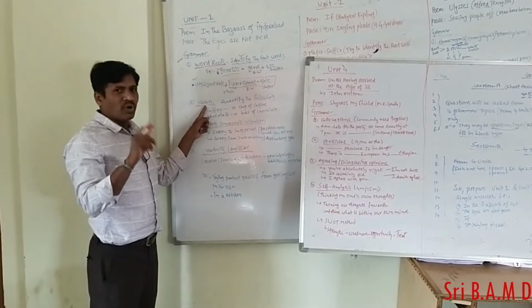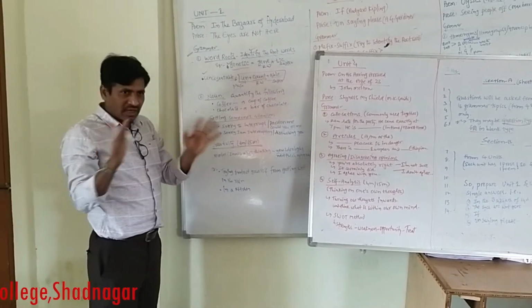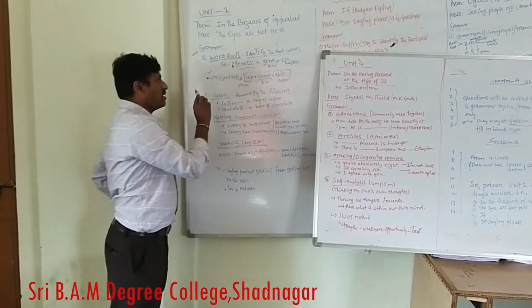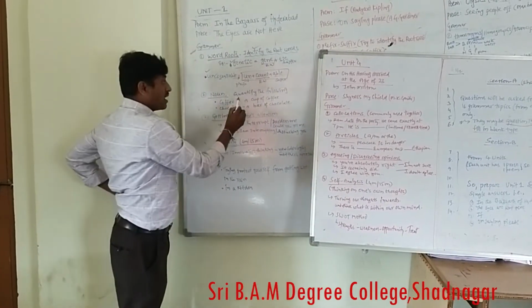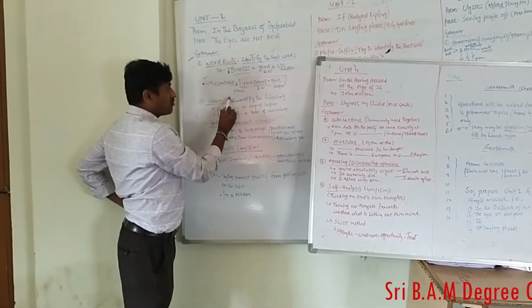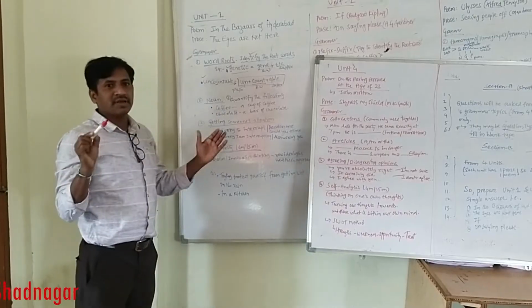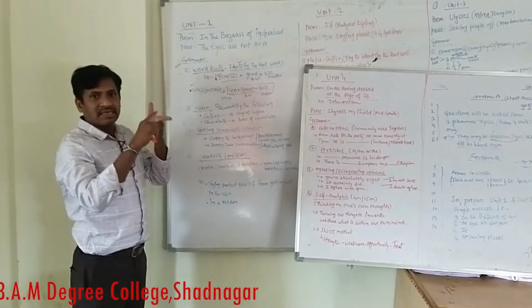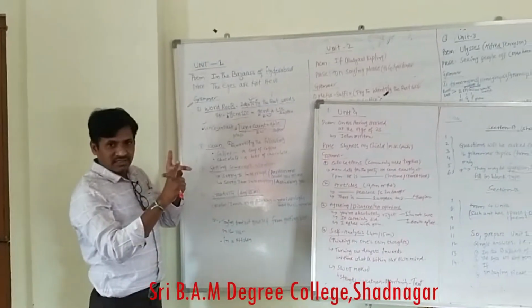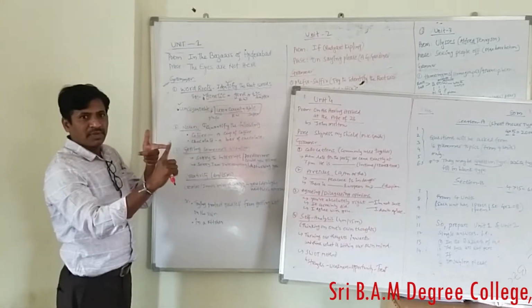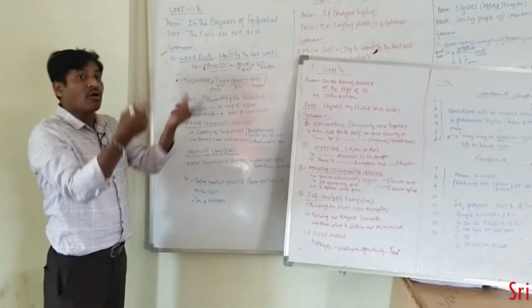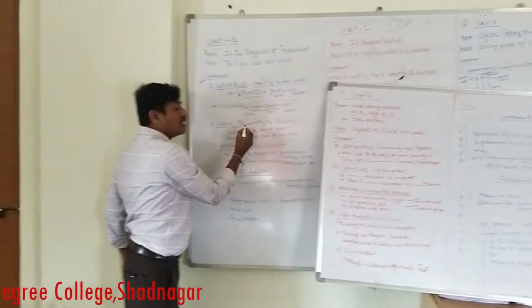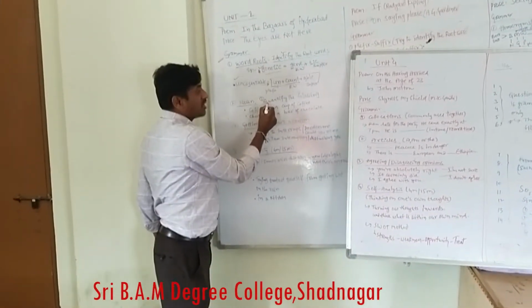As you know, what is a noun and the types of nouns, we have already learned in the classroom. So how will the question be asked? Here you can see one type of question: What is a noun? How many types of nouns are there? He may ask like this as a single question. What is a noun? How many types of nouns are there? Give some examples. A question may be asked like this, or otherwise.